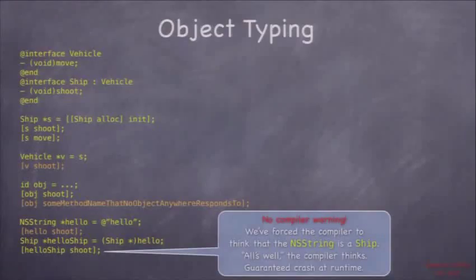Everybody cool? So does it crash when you typecast it or when you call the method? It does not crash on the typecast. The typecasting really doesn't do anything. That is just tricking the compiler. It's not even executing any code per se. It's when you send the shoot. It tries to dispatch that shoot to that helloShip variable, the thing turns out to be a string, and it crashes right there.